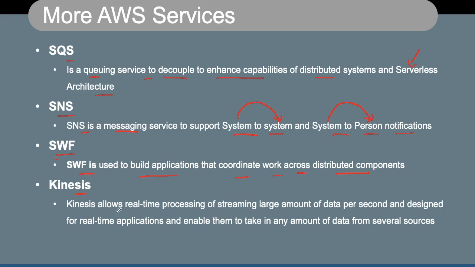Kinesis is a service which is used to allow real-time processing of streaming large amounts of data per second and is designed for real-time applications. So real-time applications bring in a lot of data, and that is also a very huge amount of data, and for those kinds of workloads we have to use services like Kinesis. Kinesis also comes with multiple services which we are not discussing in this section, but it enables them to take any amount of data from several sources. Those several sources can be some IoT devices, some real-time applications and some web streaming platforms as well.